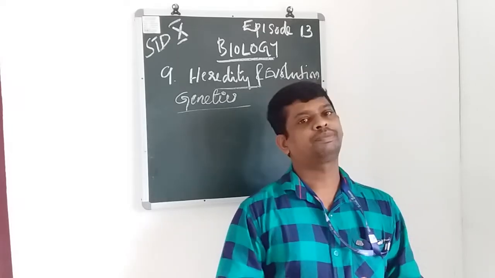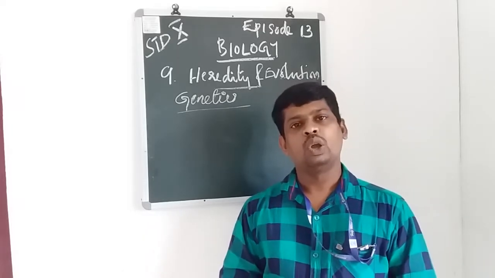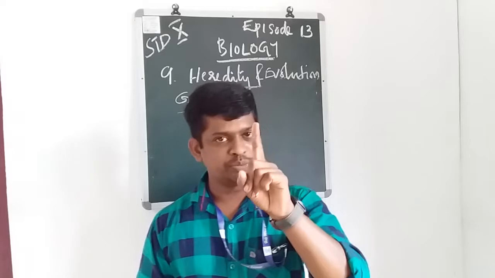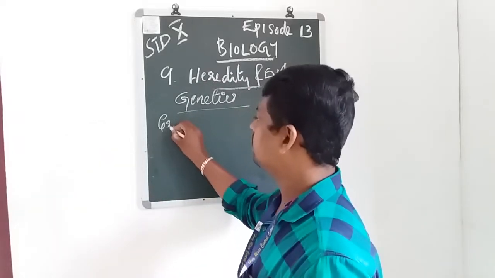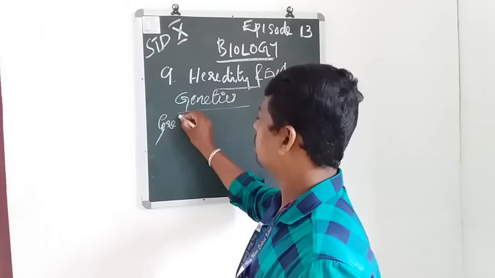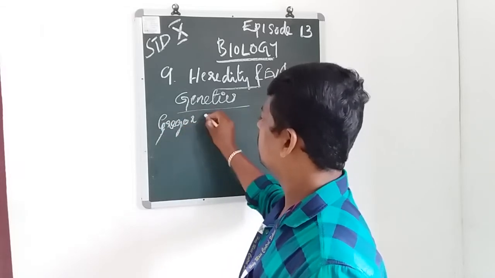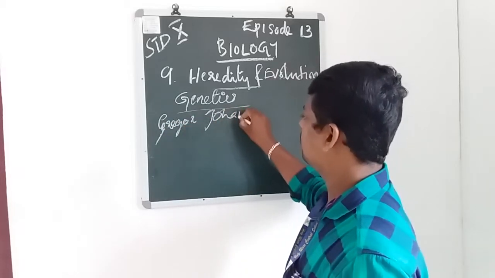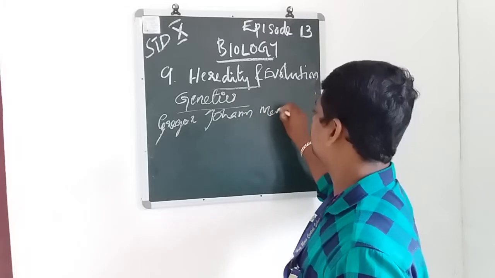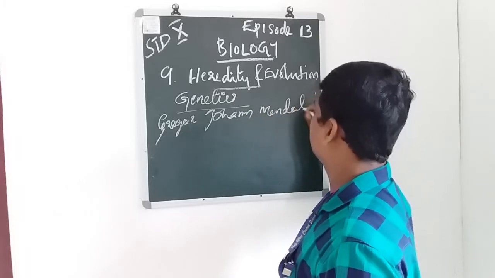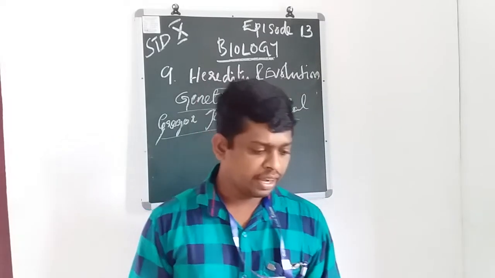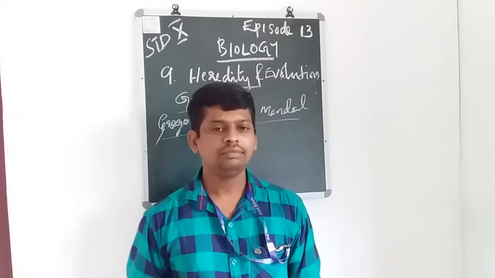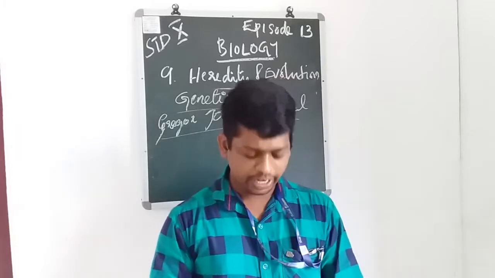First of all, we are getting to know one person, Gregor Johann Mendel. Have you heard about this man?